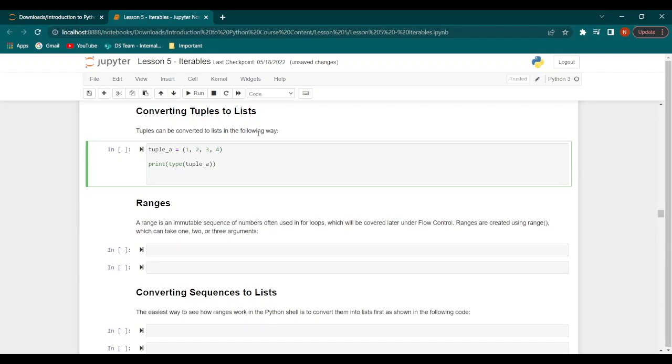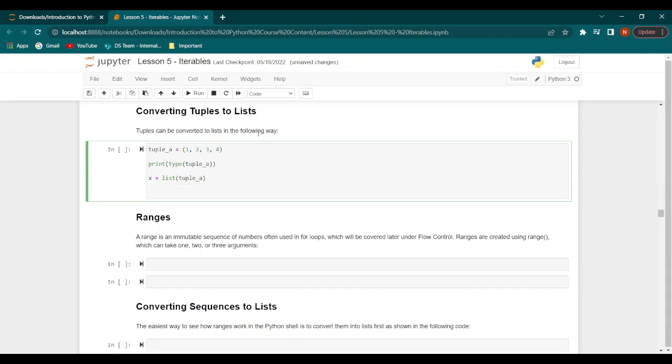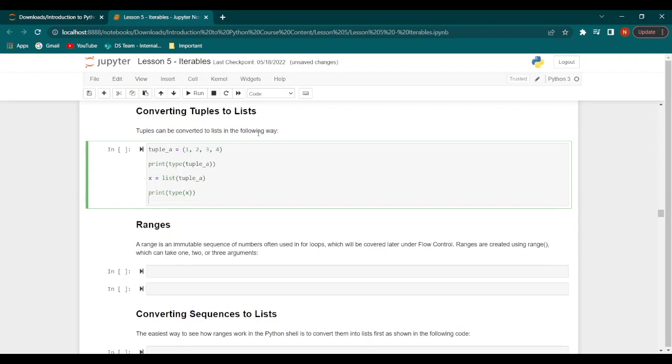Next, we will convert tuple_A to a list. Let's call our list X, and we say X is equal to list(tuple_A). Now we will print the type of X.